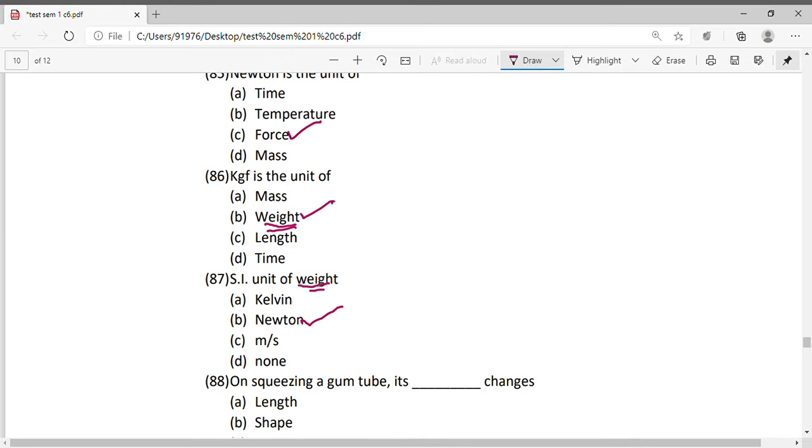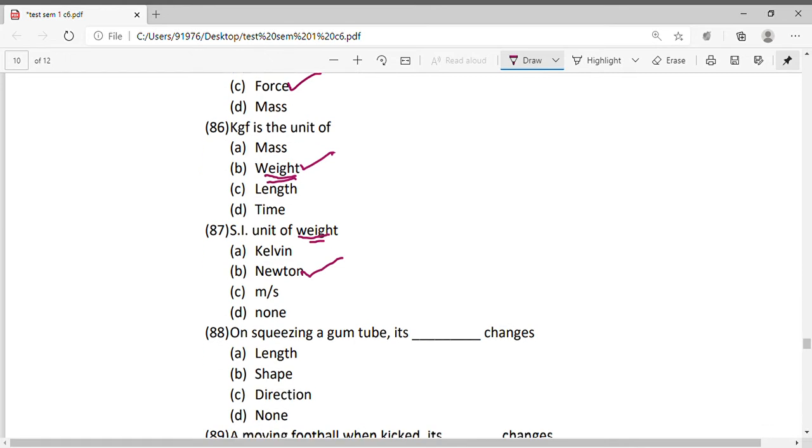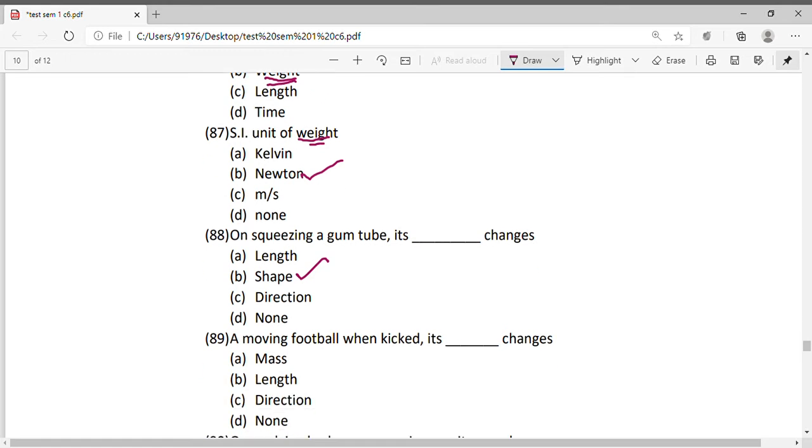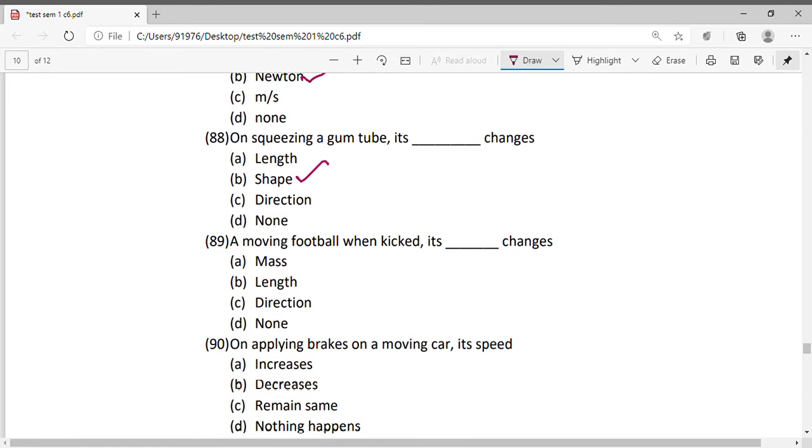Okay. On squeezing a gum tube, its dash changes. Okay. So if you squeeze a gum toothpaste, in that case, its shape changes. Okay. A moving football, when kicked, its direction changes. Okay. When you kick a moving football, in that case, the mass will not change, the length of the ball will not change, the direction will change.